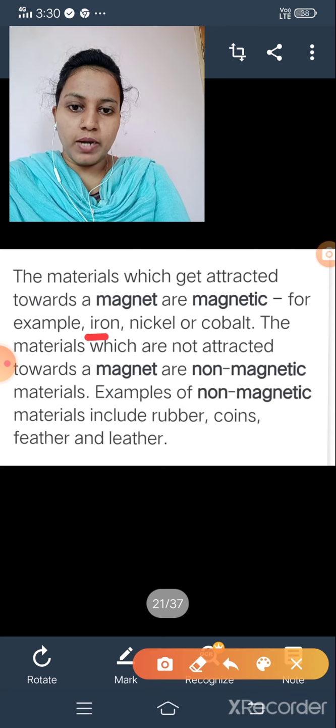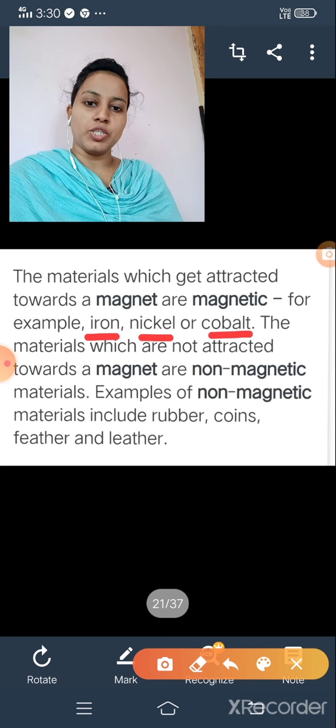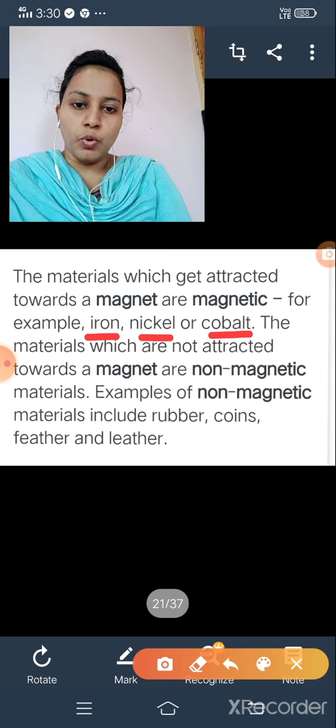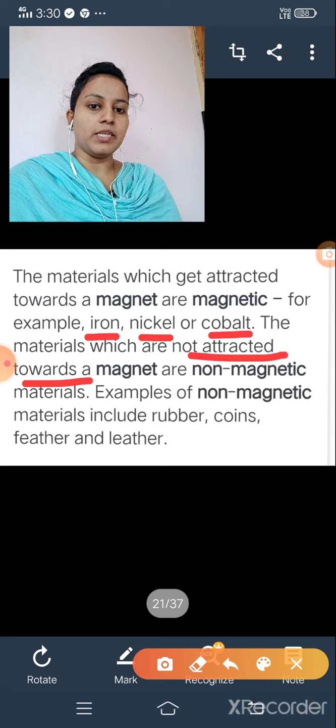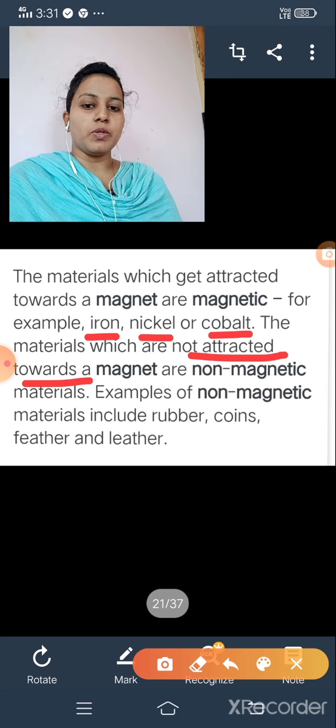For example, iron, nickel or cobalt are examples of magnetic material. And the materials which are not attracted towards a magnet are known as non-magnetic material. For example, rubber, coin, feather, leather, pen, pencil, eraser. These are examples of non-magnetic material.